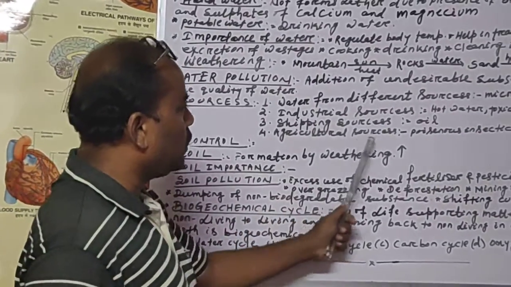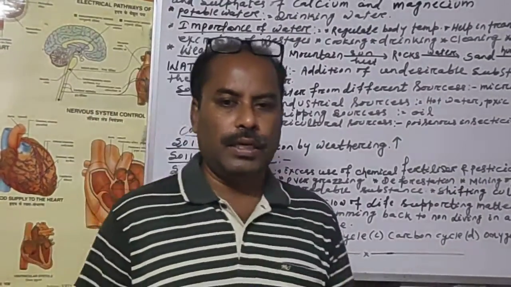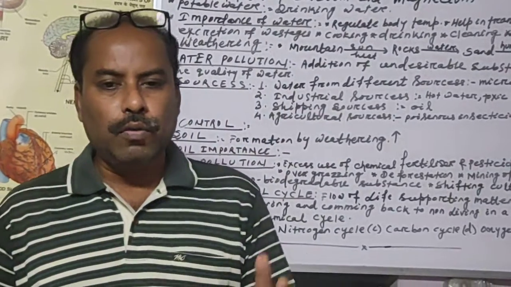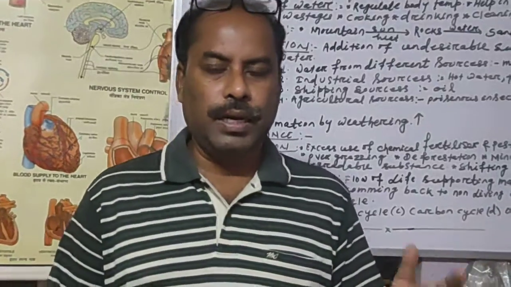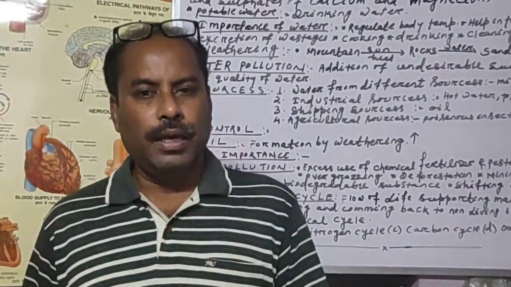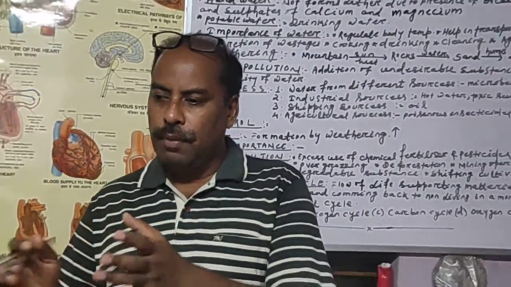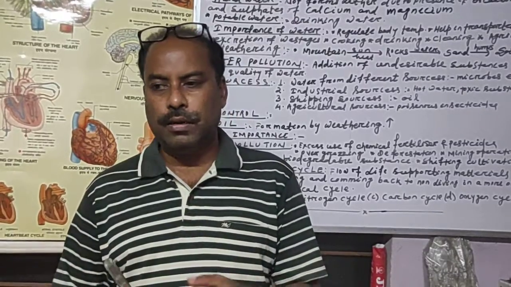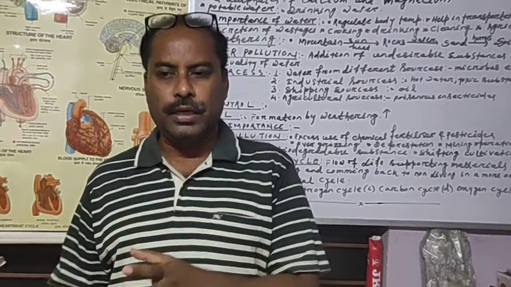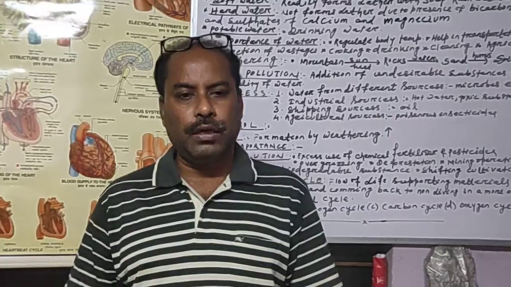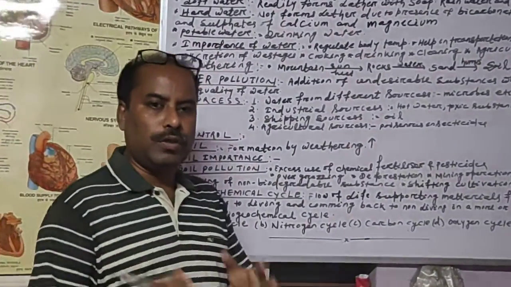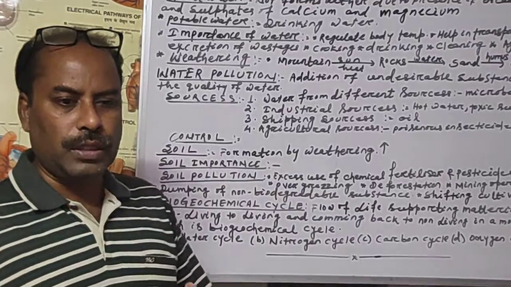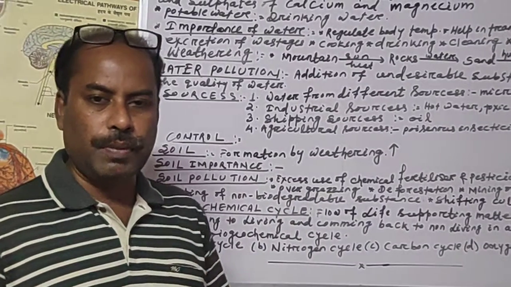Then agricultural sources. Generally near the water body, our agricultural farmlands are made, and when we apply a lot of fertilizer and pesticide to the agricultural land, they are washed away by the rainwater and get mixed into the river or water bodies, which pollutes the water bodies, causing algal growth and eutrophication.